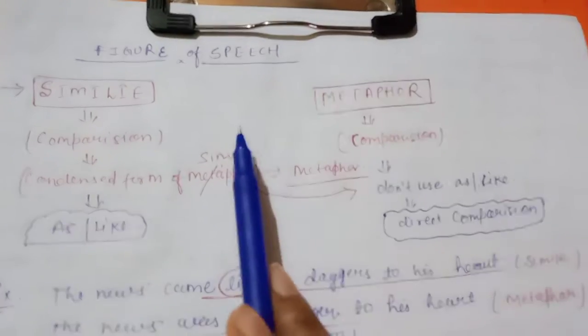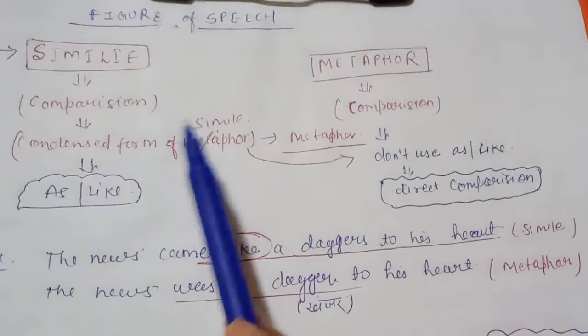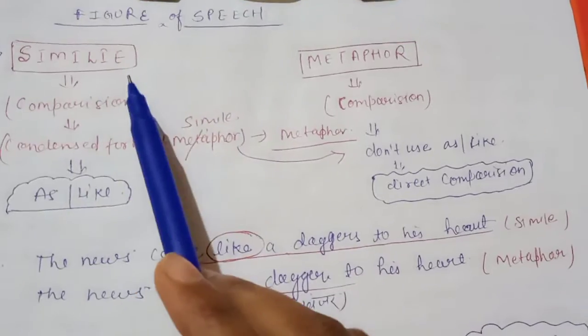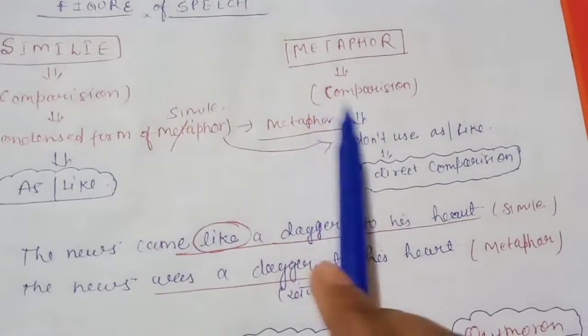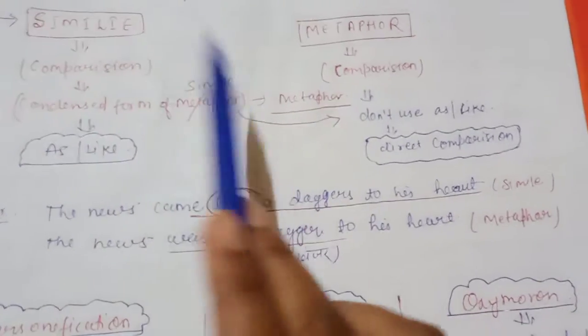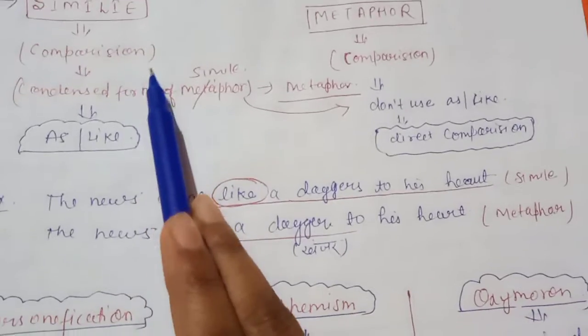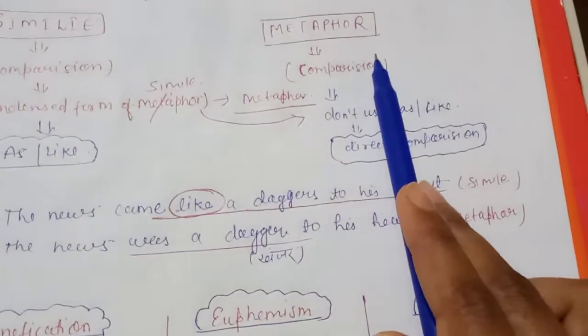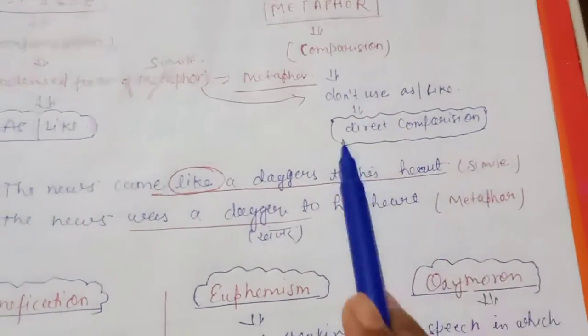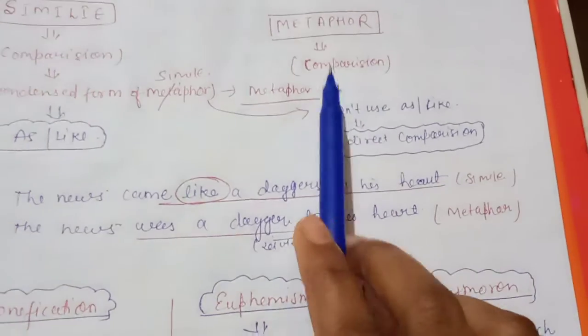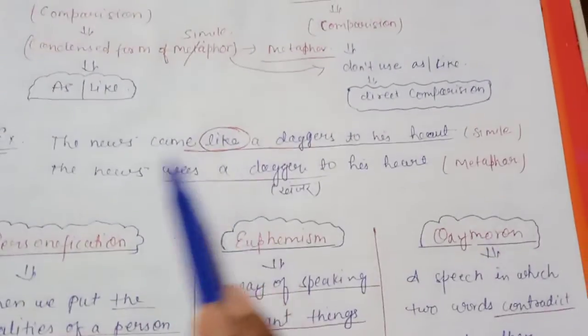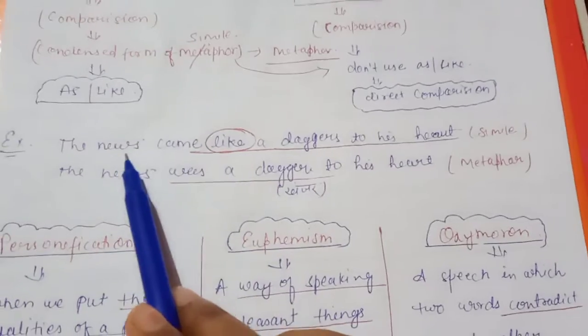I will try to explain in brief how to make a short note on figure of speech. First, simile and metaphor: both are forms of comparison. In a simile we use as and like, and in a metaphor we don't use as and like for direct comparison. Metaphor is the condensed form of simile. So you can write these things and take examples to explain.